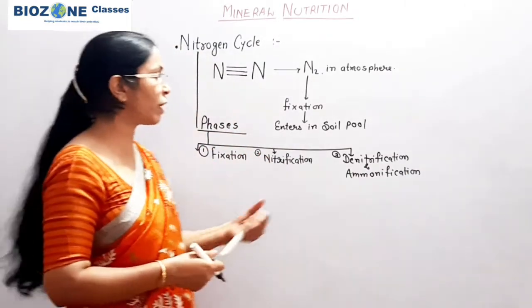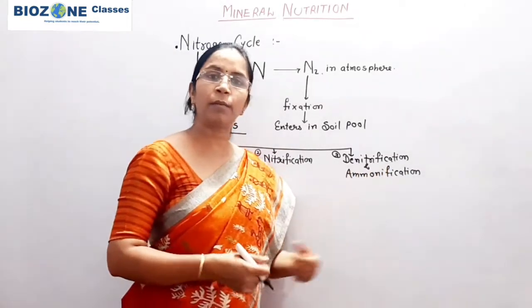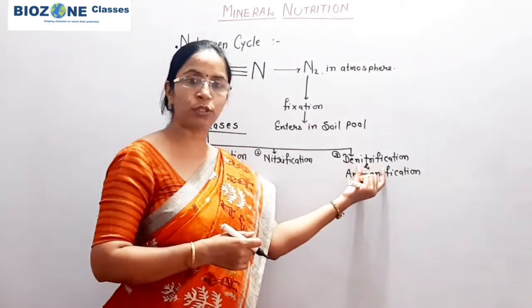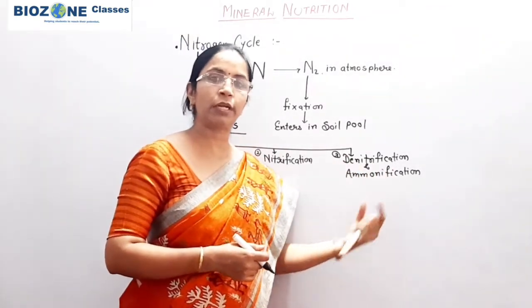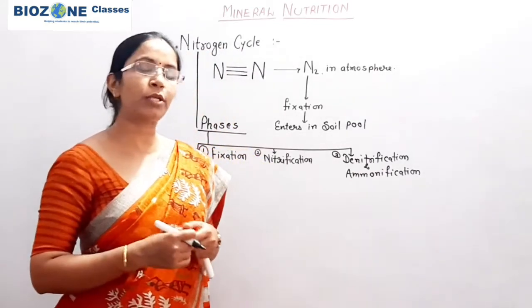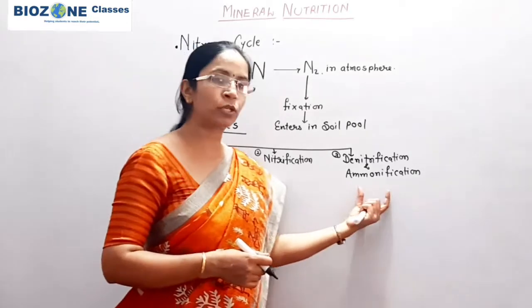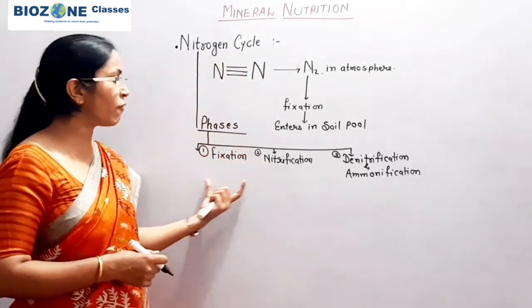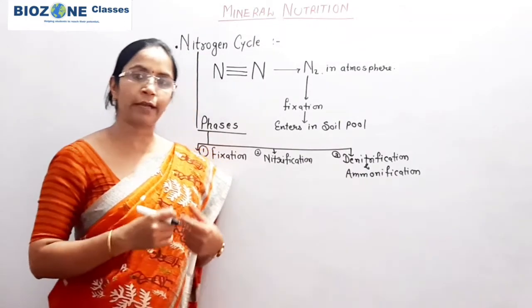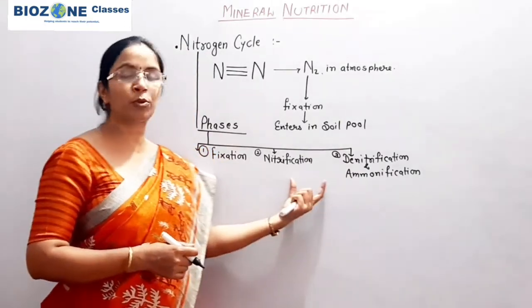By denitrification, nitrate is broken down and releases nitrogen. In ammonification, ammonia is released from the dead and decaying bodies of plants and animals, which we study separately.